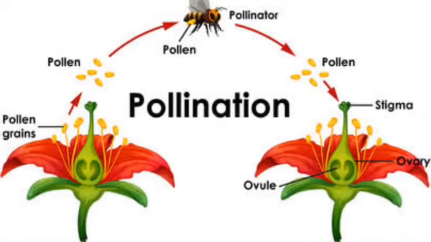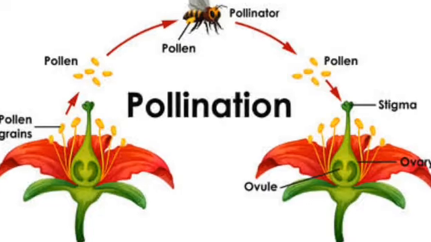Then, how does fertilization occur? In the previous session, you learned about pollination, because pollination is the first part of fertilization. What is pollination? Pollination is the transfer of pollen grains from the male part to the stigma of the female part.